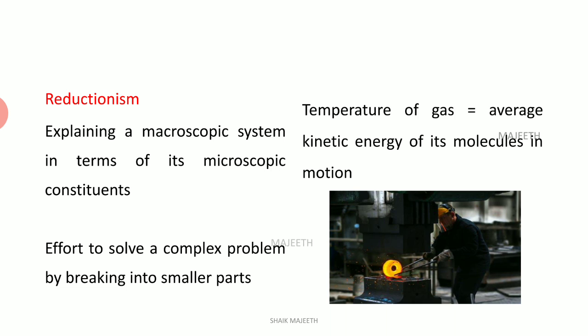So the big thing is, a rod shown in the fire will be hot. But what is the reason? That is explained with the smallest part, that is nothing but the molecules. This is called reductionism, explaining big things with the small parts. It's like solving a complex problem by breaking that problem into small parts, right?